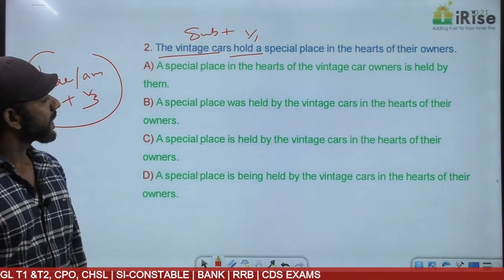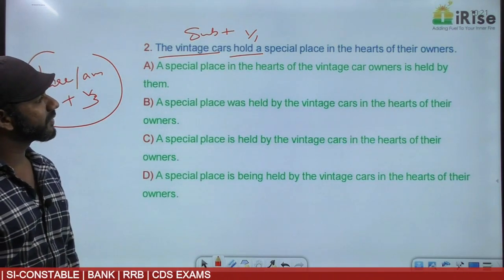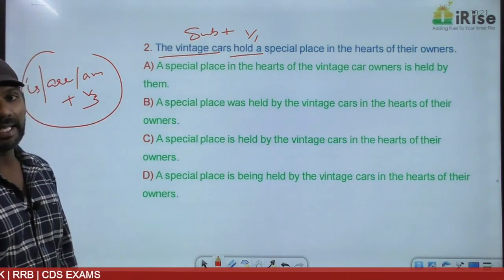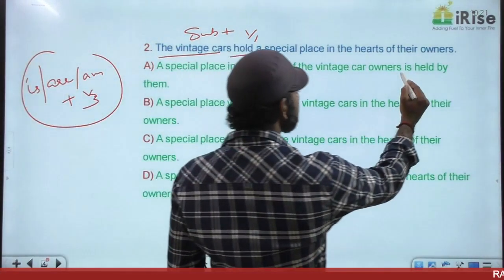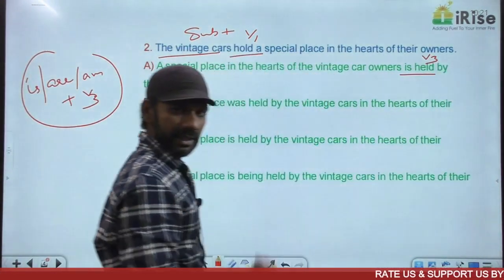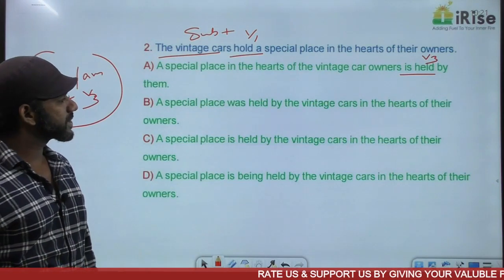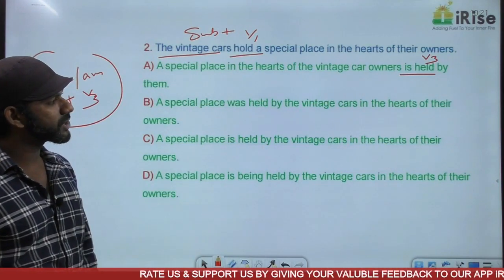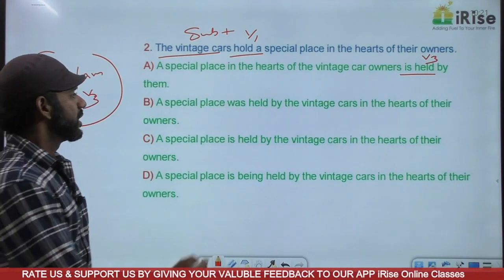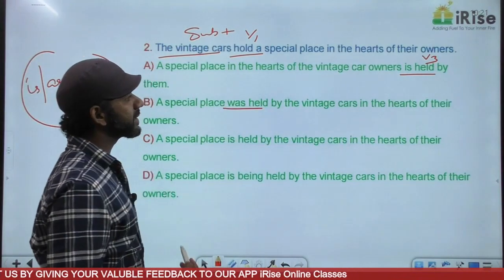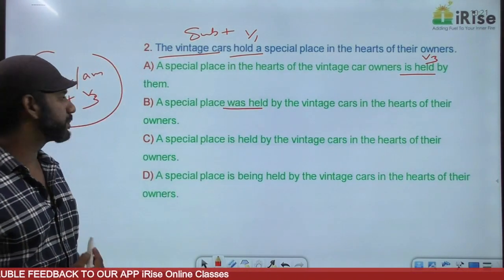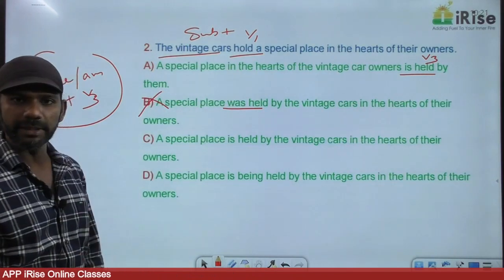Come to option A. A special place in the hearts of the vintage car owners is held by them. Is held is is plus V3, simple present. Leave it there. Come to B. A special place was held by the vintage cars in the hearts of their owners. Was held is was plus V3, simple past. We want simple present. Option B is eliminated.